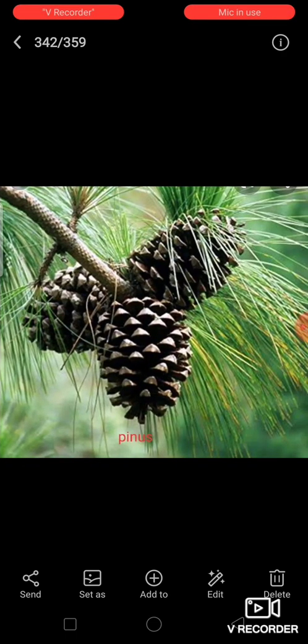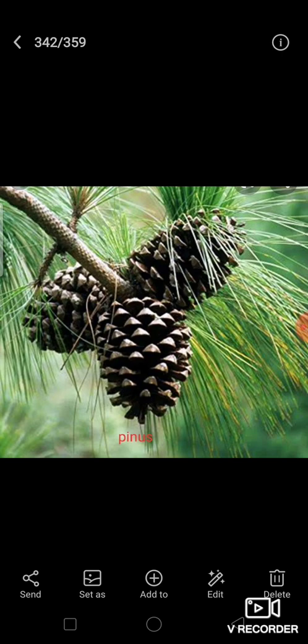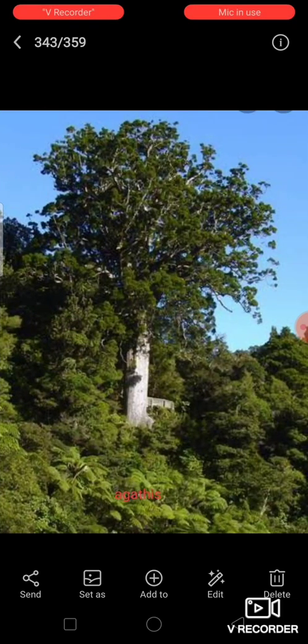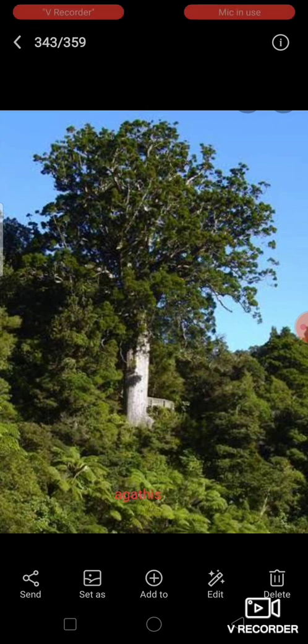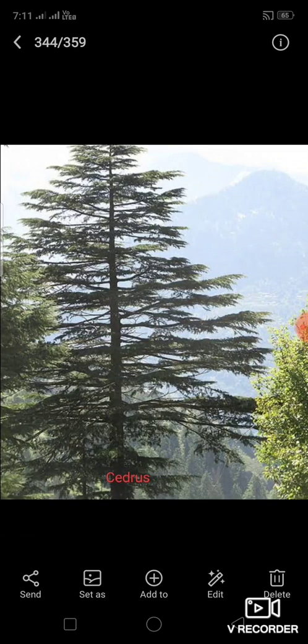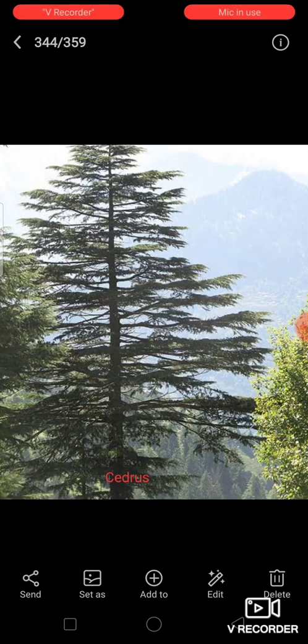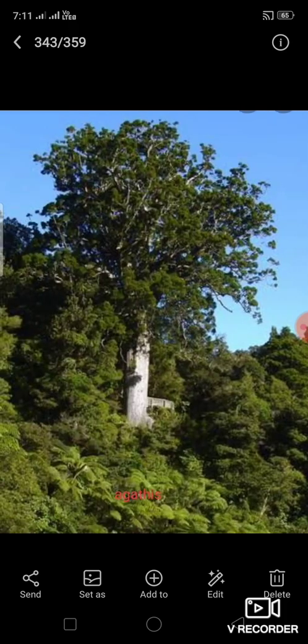So what is the economical importance of gymnosperms? In section 17.5.2 they have given the economical importance of gymnosperms. You go through the text as well as you can see the video. Wood of many conifers is used in the paper industry. Pinus, Agathis, this is Agathis, is used in the paper industry. Coniferous trees are the source of softwood for construction, packing and the plywood industry. Examples: Cedrus, this is Agathis. These are the two examples in the plywood industry.